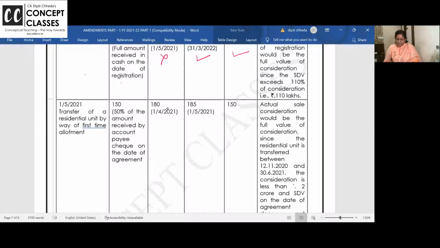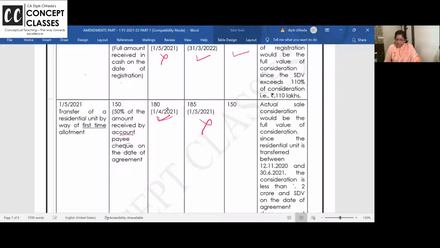Transfer of a residential unit by way of first time. Now that amendment. 50% amount is received by check. Okay. So if a part amount is received by check, we should take the stamp duty value on the date of agreement, and not the stamp duty value on the date of registration, because part is received in check.